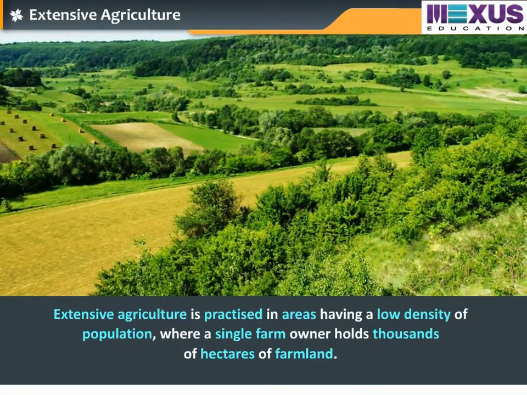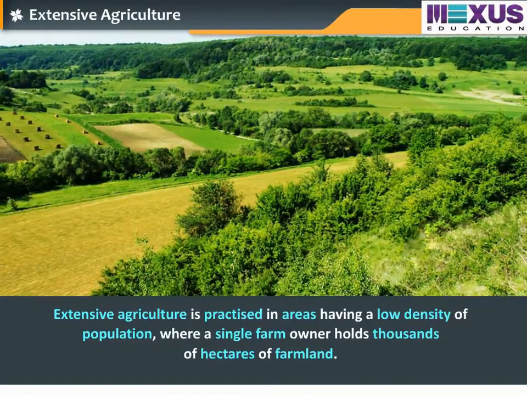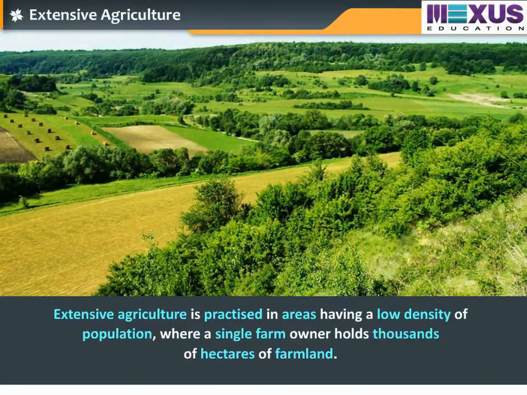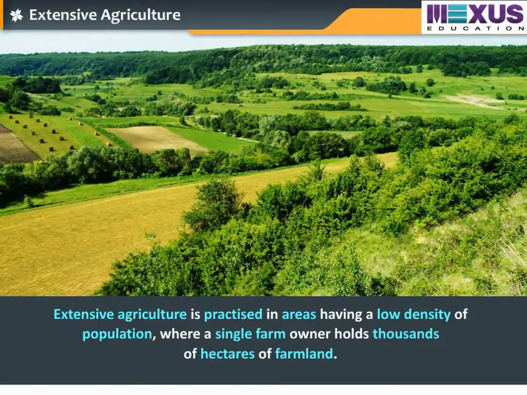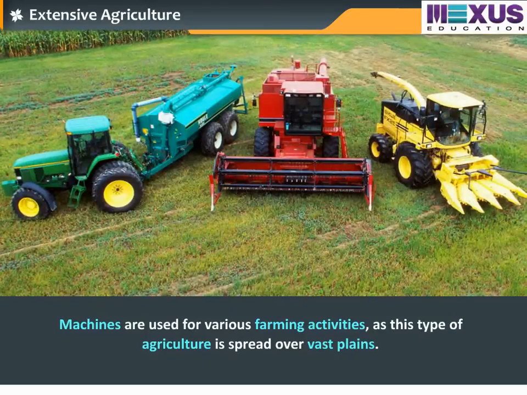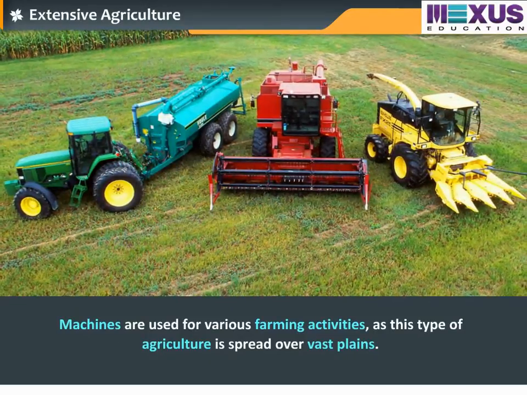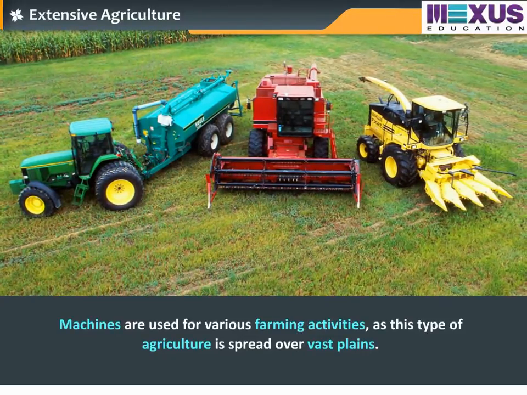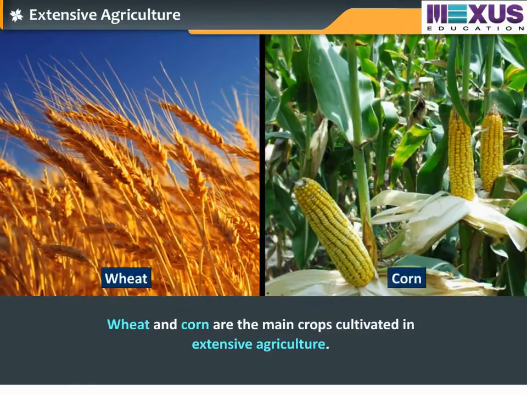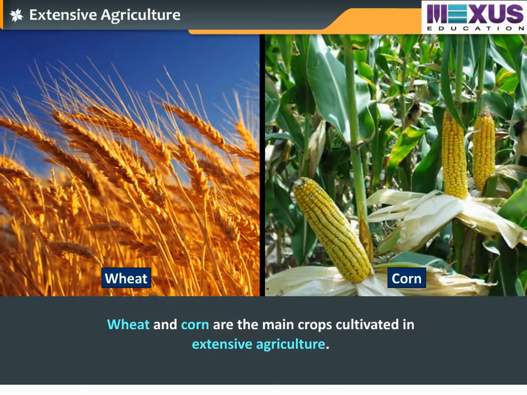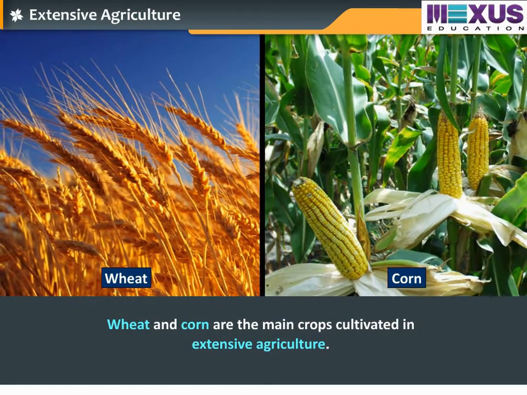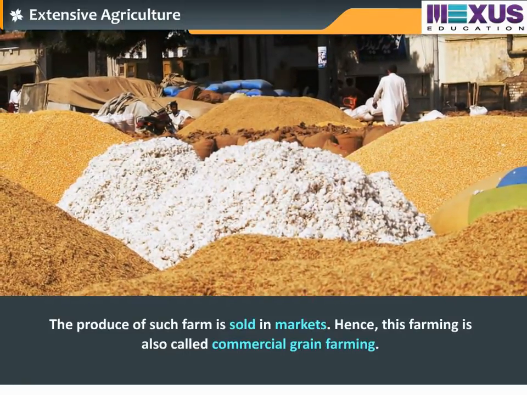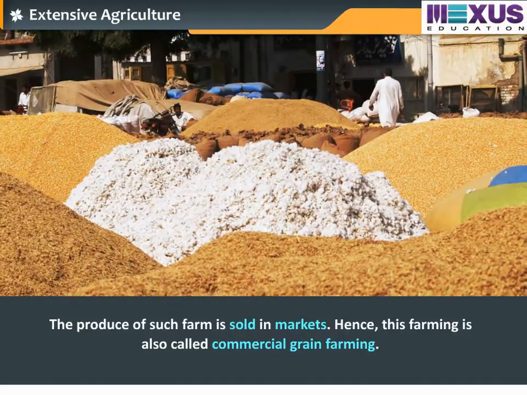Extensive agriculture is practiced in areas having a low density of population, where a single farm owner holds thousands of hectares of farmland. Machines are used for various farming activities as this type of agriculture is spread over vast plains. Wheat and corn are the main crops cultivated in extensive agriculture. The produce of such farm is sold in markets. Hence, this farming is also called commercial grain farming.